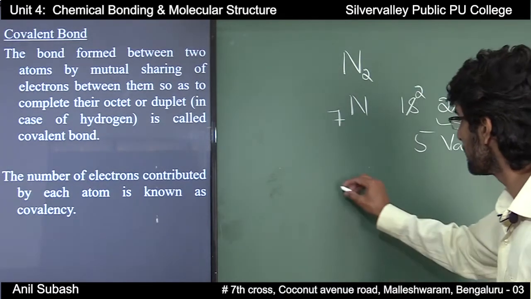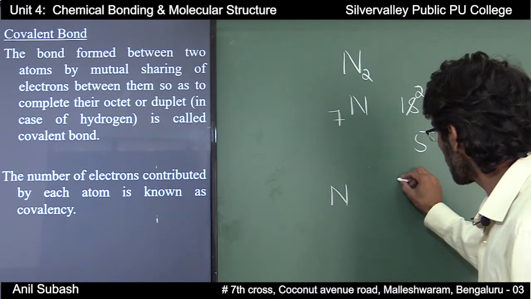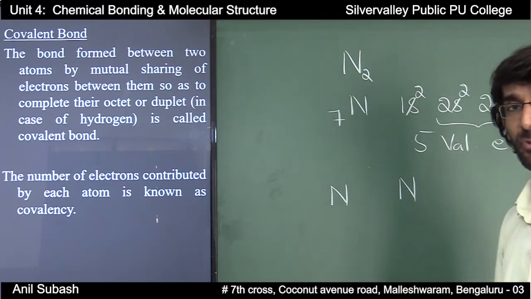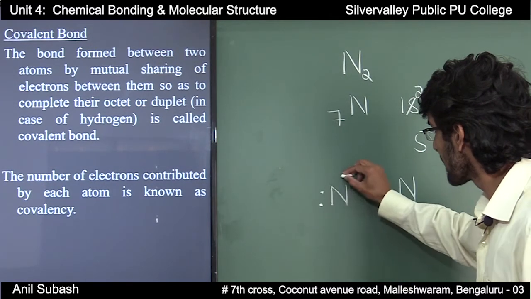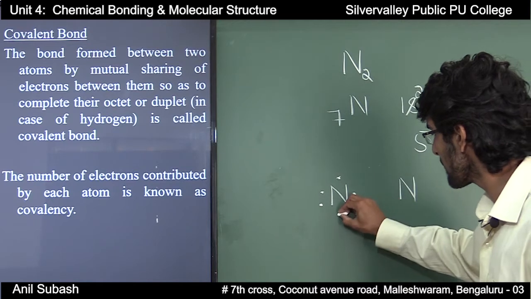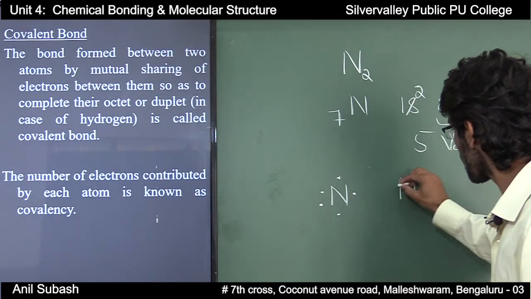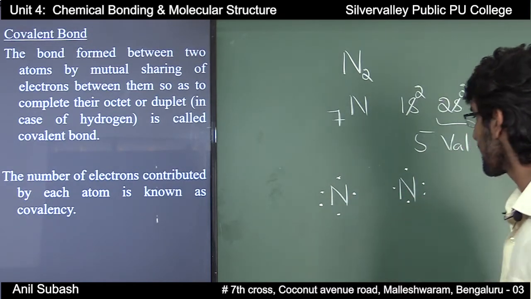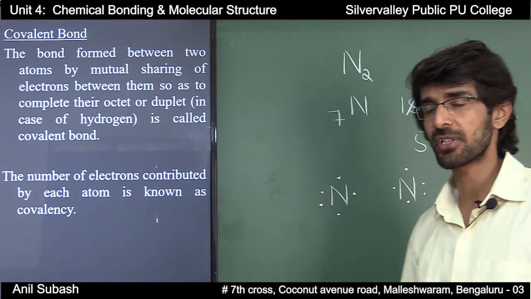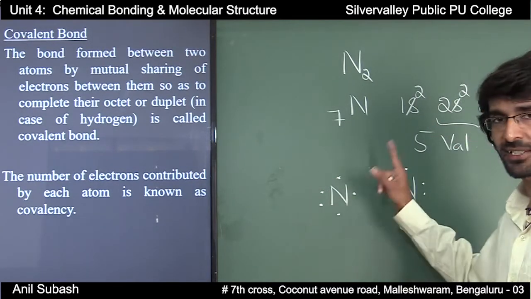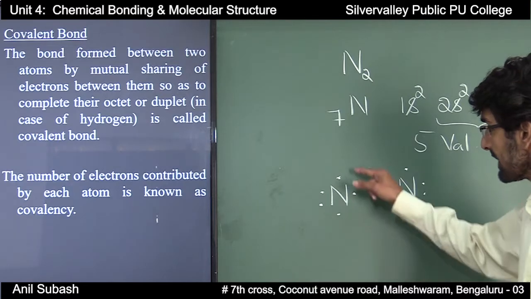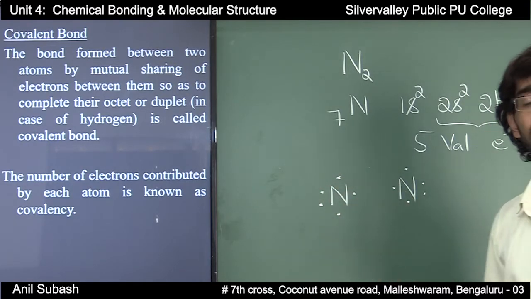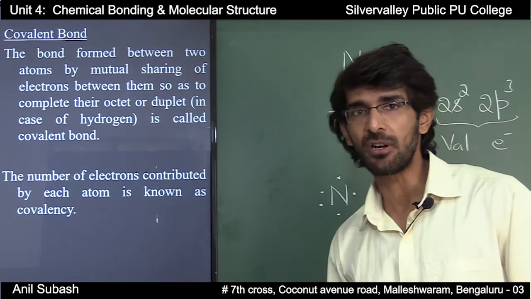The nitrogen molecule is made up of 2 nitrogen atoms, and each nitrogen has a deficiency of 3 electrons to complete its octet. The Lewis symbol for nitrogen can be represented in this way: N is the chemical symbol of nitrogen, and these 5 dots represent the 5 valence electrons.